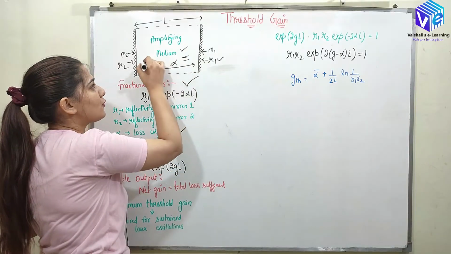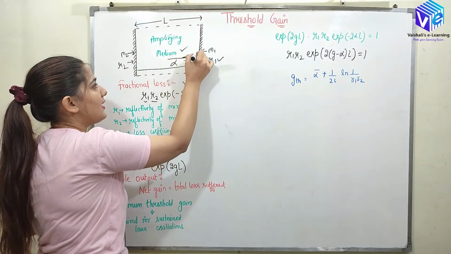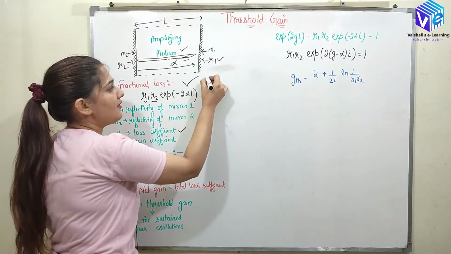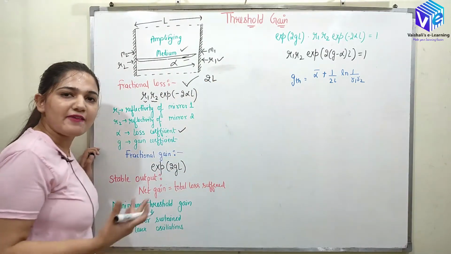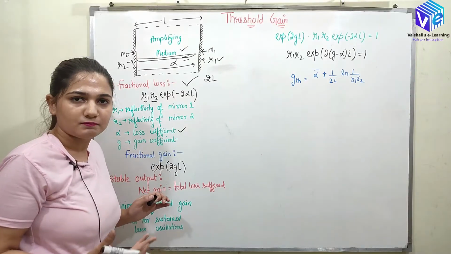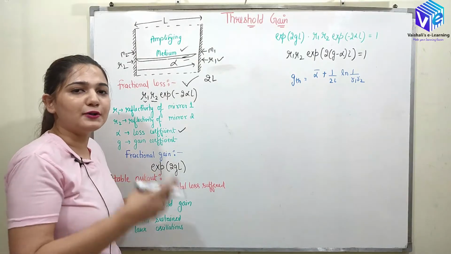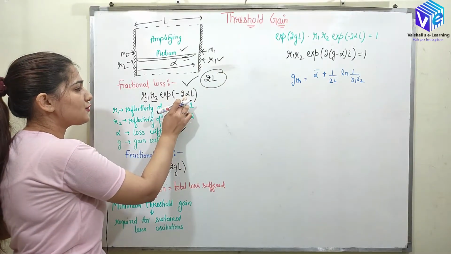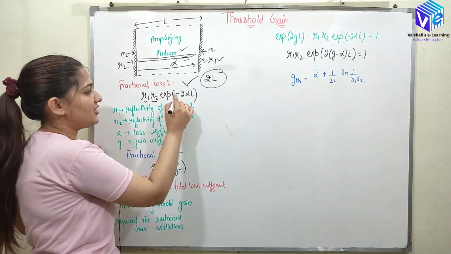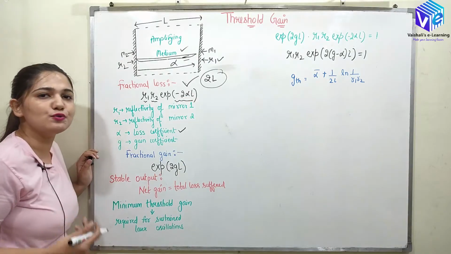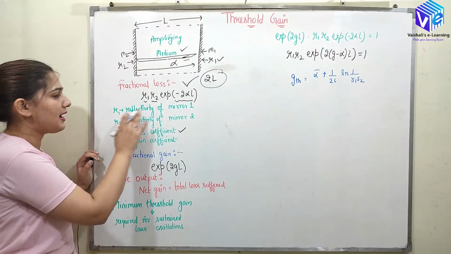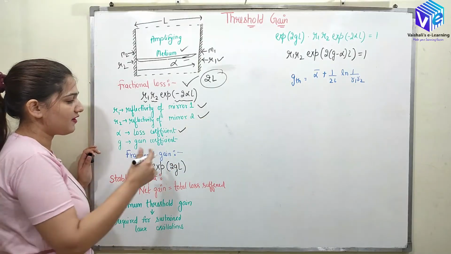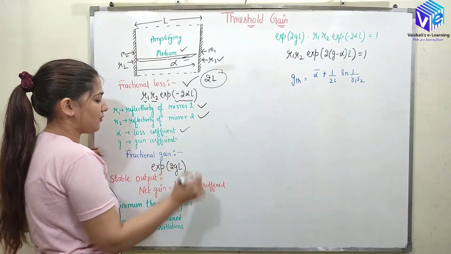Because the photon is moving from here up till here and coming back to this point, the total length traveled by the photon is 2L. For one cycle the total effective length is 2L, and because the loss coefficient is alpha, in the exponential I will have minus 2 alpha L. Here R1 is the reflectivity of mirror 1, R2 is the reflectivity of mirror 2, and alpha, which we have already talked about, is the loss coefficient.